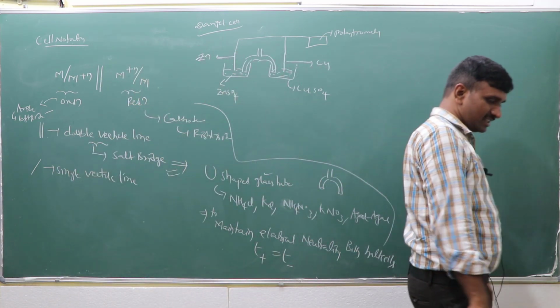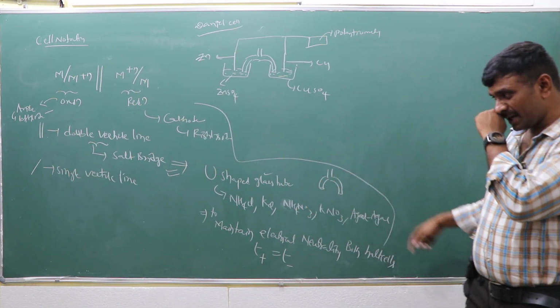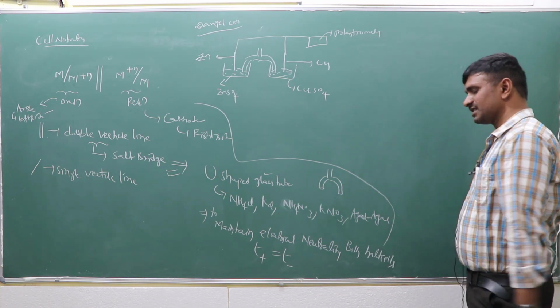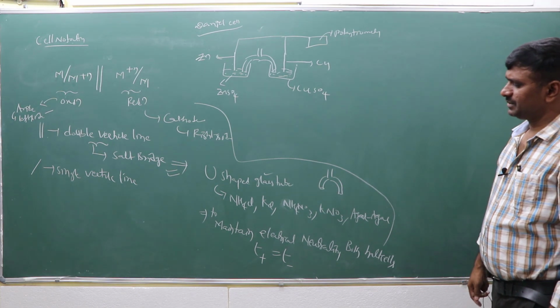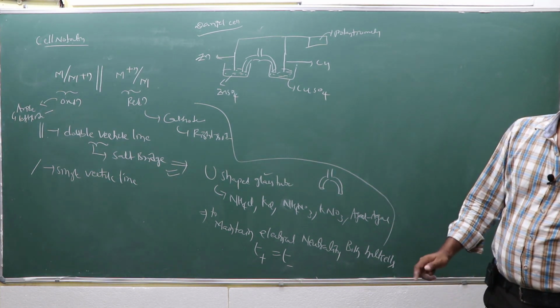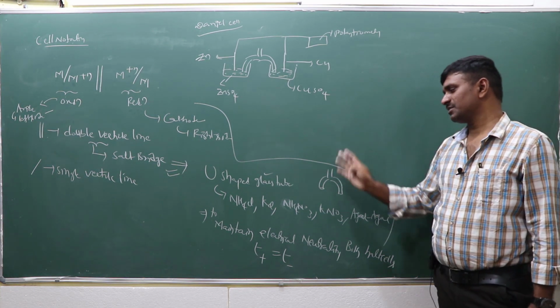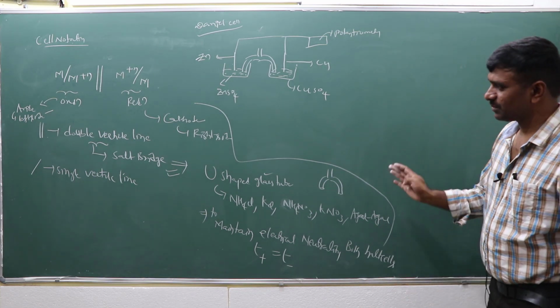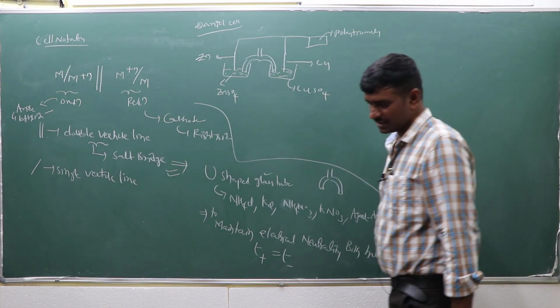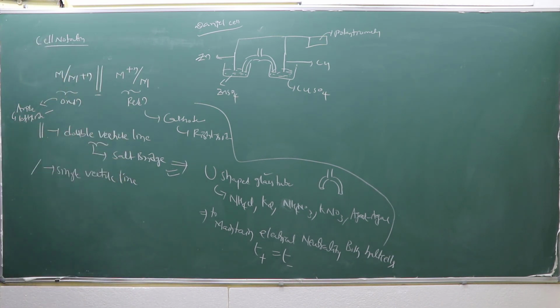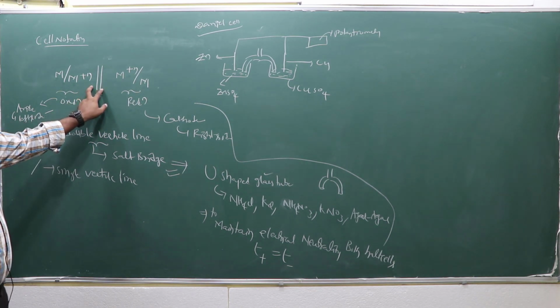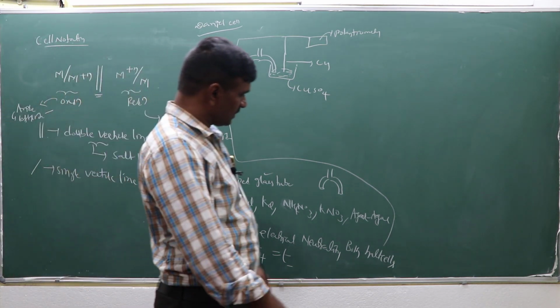This leads to some additional concepts which I can explain later, like junction potentials, the liquid junction potential. Again this leads to the salt bridge, which plays a key role in the liquid junction potential case. With salt bridge or without salt bridge, these cells can again be of different types. So that's why the salt bridge is important, right?